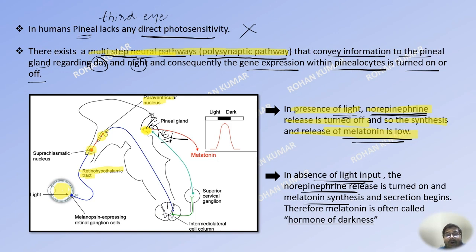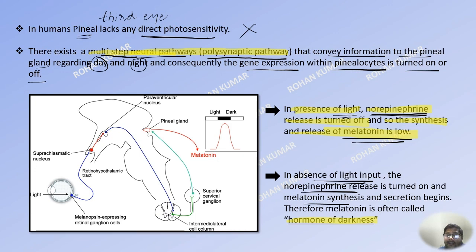And because all this process happens during the dark or the night, melatonin is also known as the hormone of darkness. Now we don't really need to know the details of this pathway, the neuronal pathway, but having an idea of this pathway is good, because sometimes they may ask you questions regarding how the pineal gland is getting information regarding the status of the day or night in the environment.